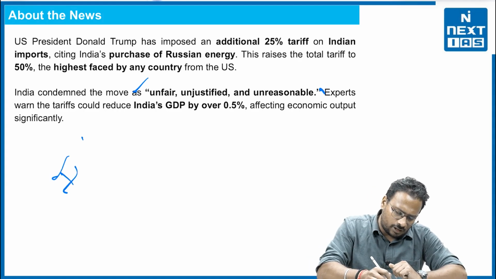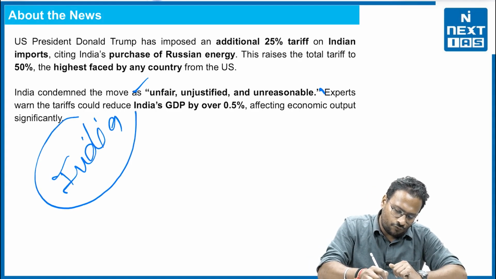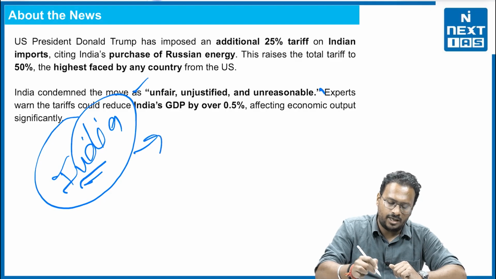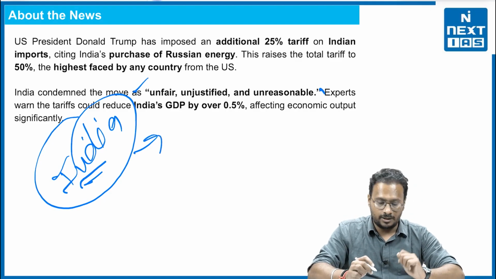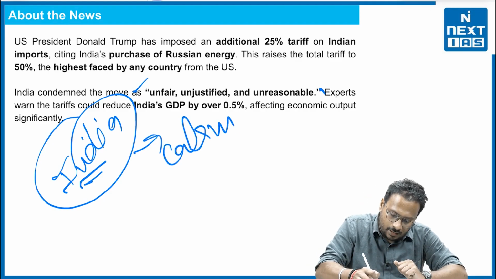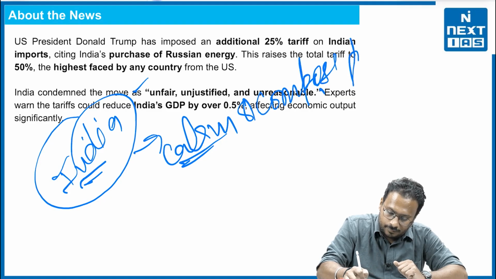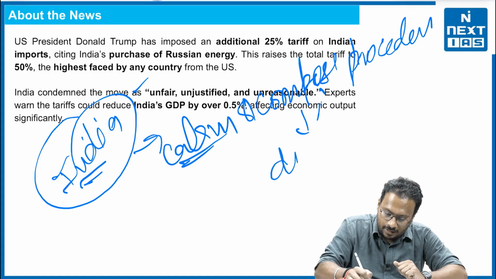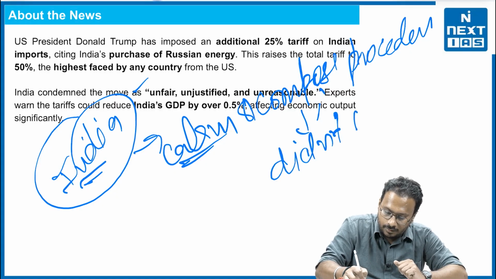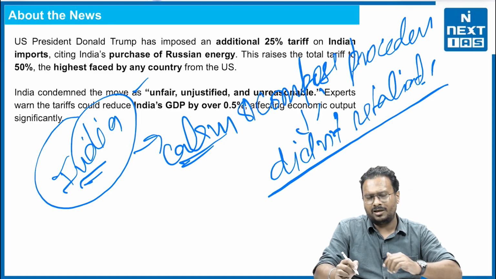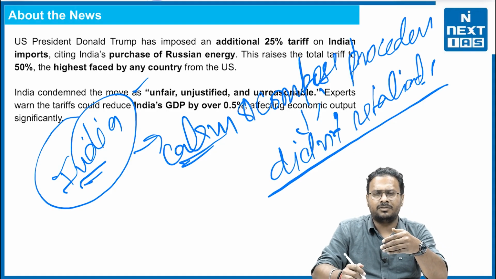But now what about India? What does India need to do and how did India try to handle it? India tried to handle it with a calm and composed procedure. That means India did not retaliate.